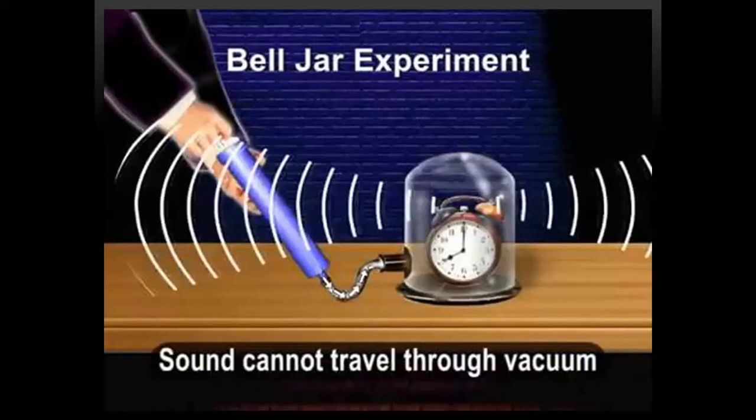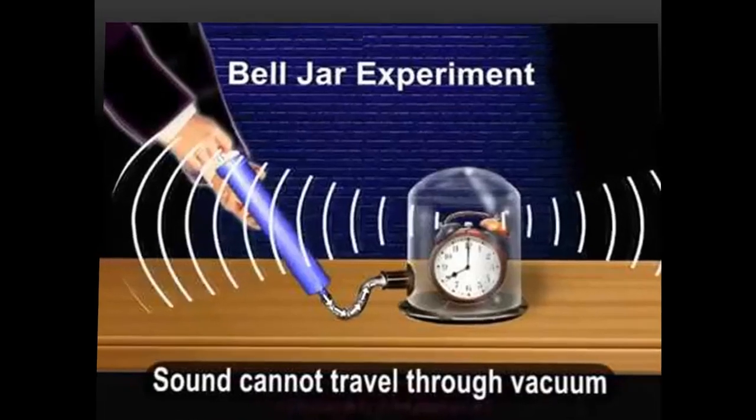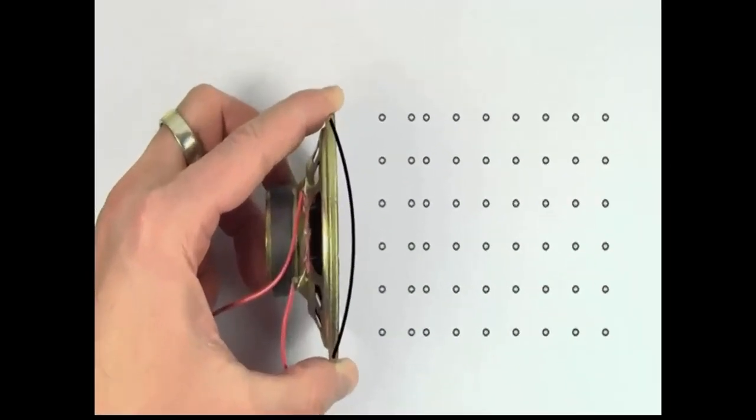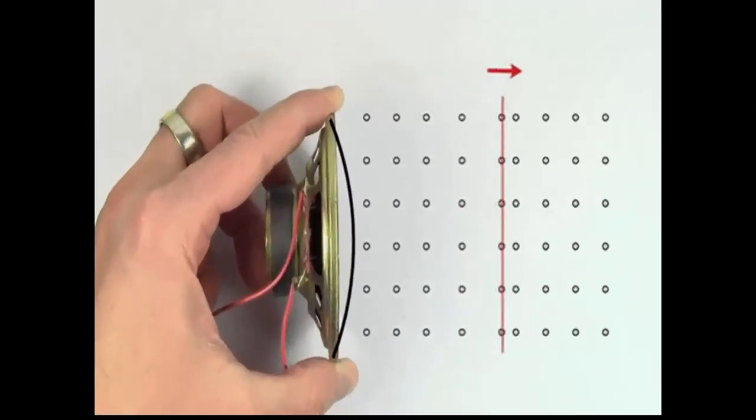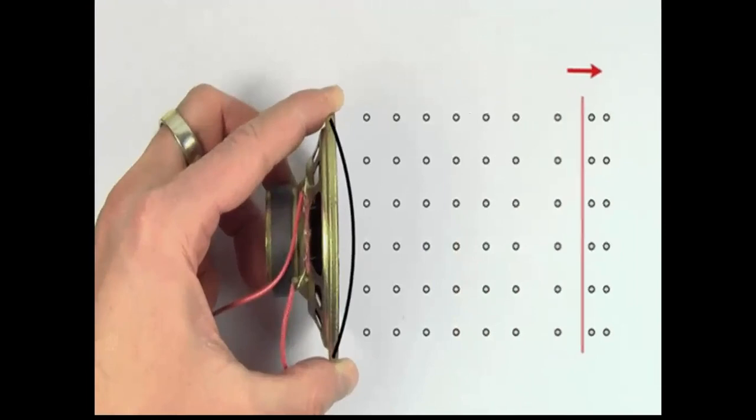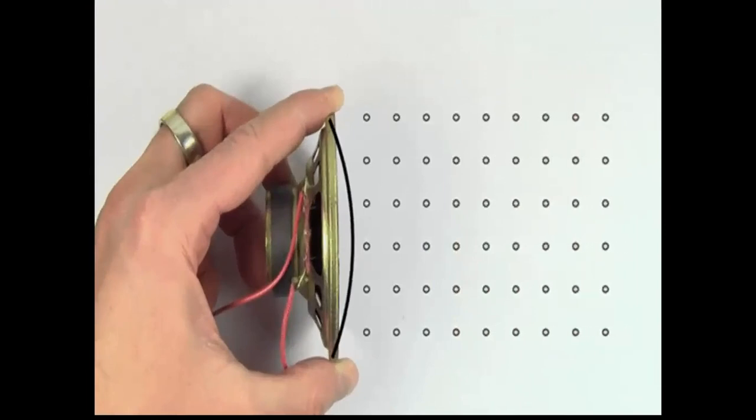This is the reason that astronauts cannot hear sound in space. You see on your screen, sound cannot travel through the vacuum. Here you see that this is an example of a gas because the molecules are far away from each other.